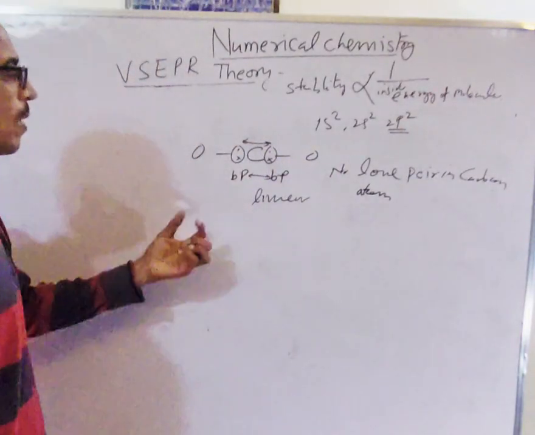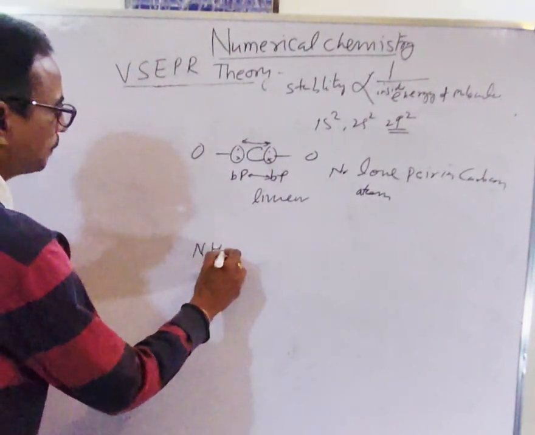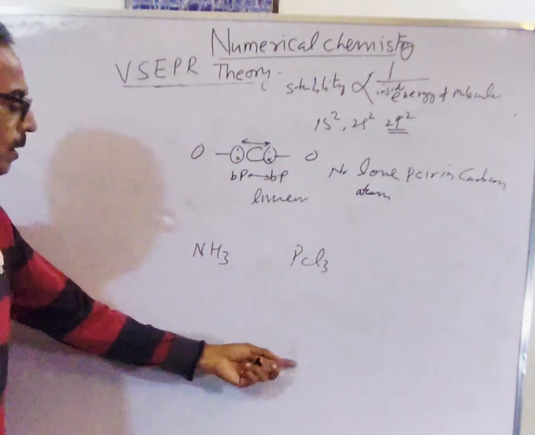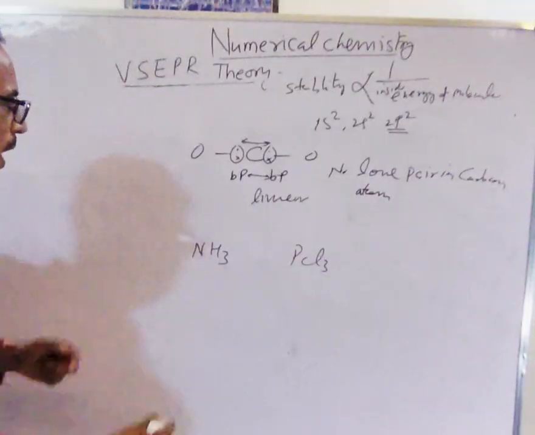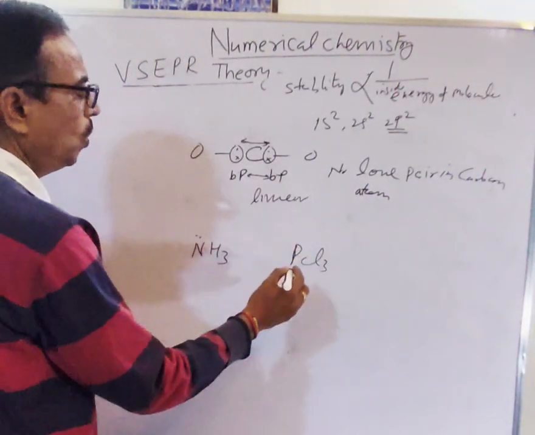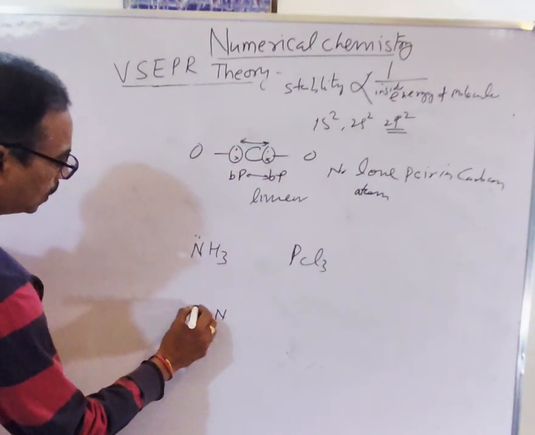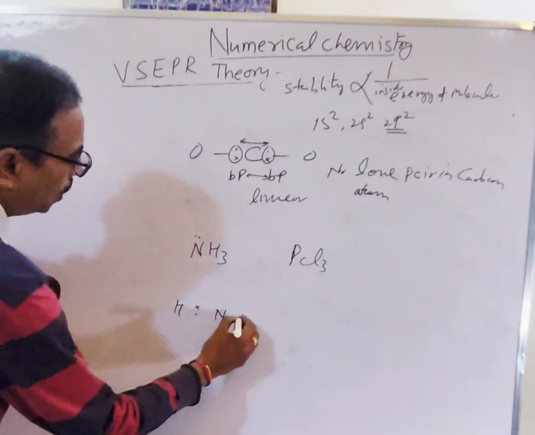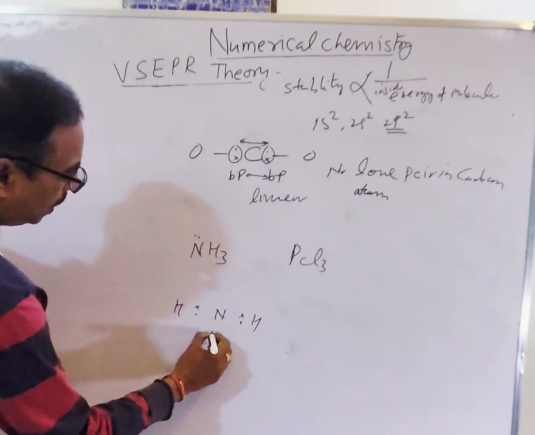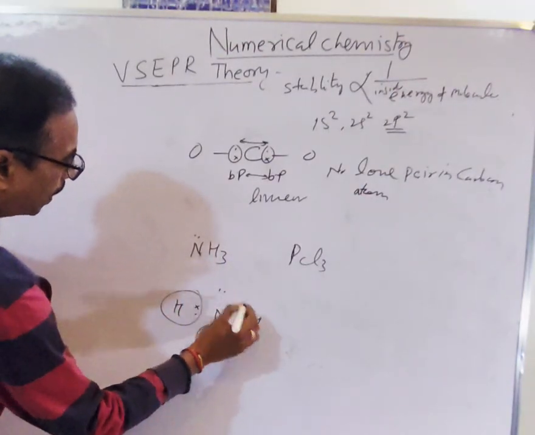Similarly, we see the shape of ammonia and PCl3. Ammonia has one lone pair, while phosphorus has no lone pair. In this bonding, nitrogen forms 3 covalent bonds with hydrogen and has one lone pair.